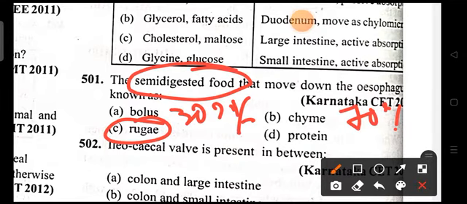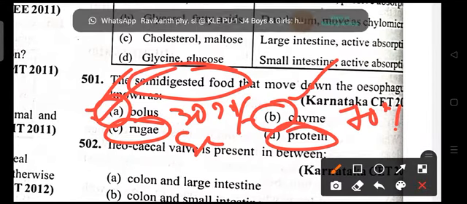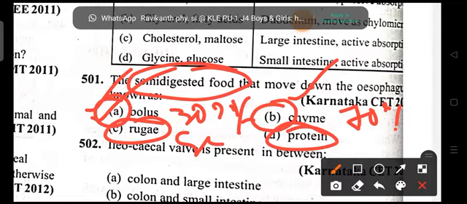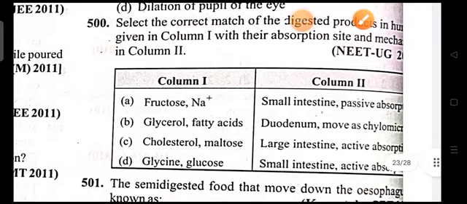Rouage is the folds present in the stomach, protein is a component of the food. So for semi-digested food the answer can be partially or semi, and chyme is almost 70%, half digested or more digested food. So your option can be either A or B, but for semi-digested food only A is the right answer. Next, coming on to the next question.